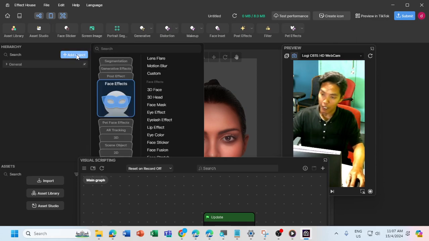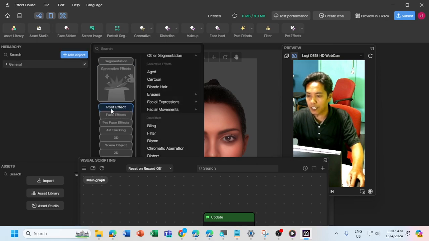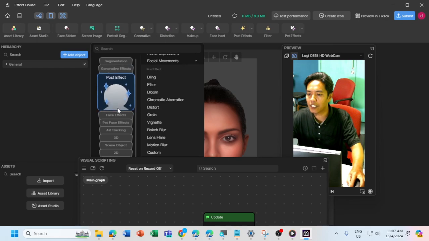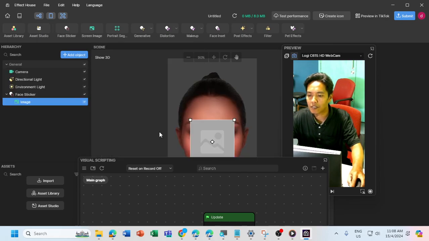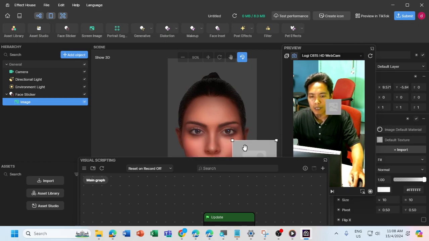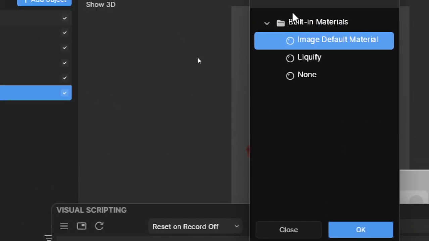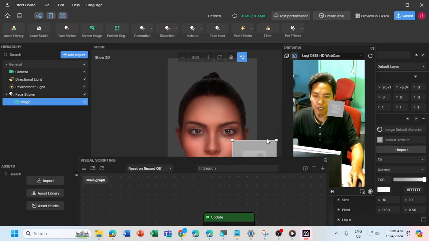Okay, first we need an object that we want to resize. I use a face sticker. Here I add an object. I choose face effect, face sticker. The face sticker can be any image that you have. So I add my sample image.